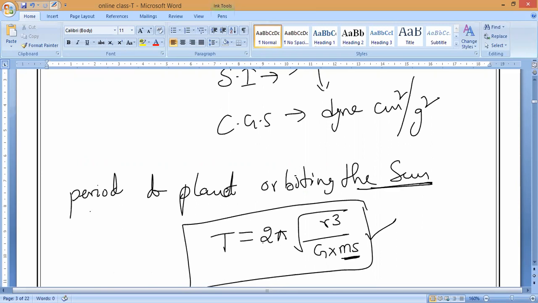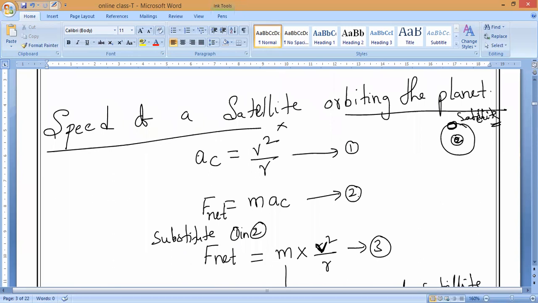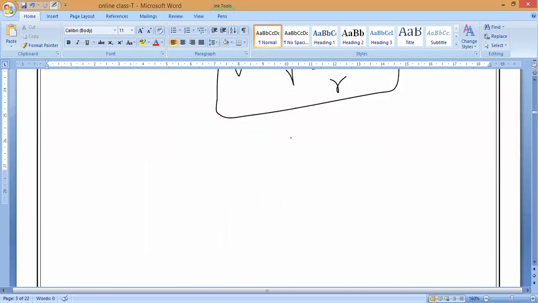Do you remember? T equals 2 pi into root of R cube divided by G into mass of the sun. Yes or no? Now we are going to derive the period of a satellite orbiting the Earth.